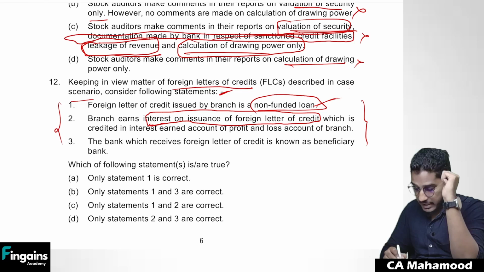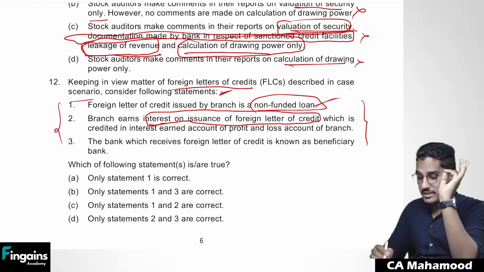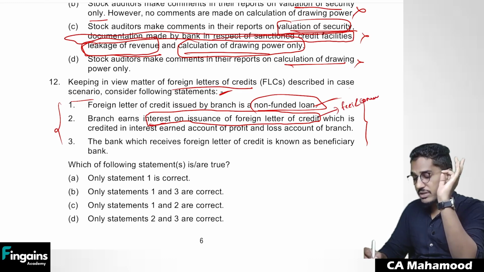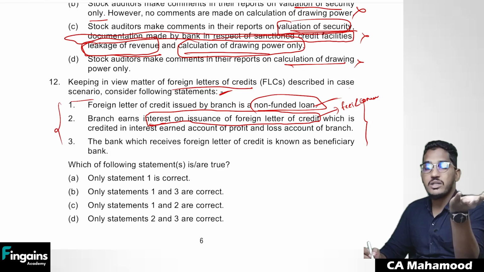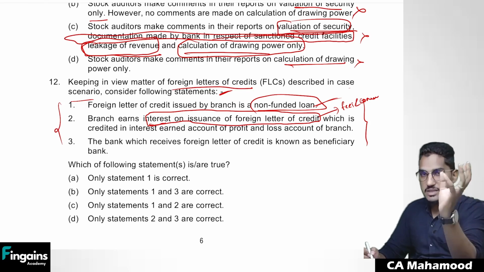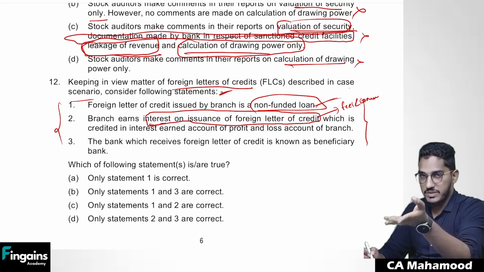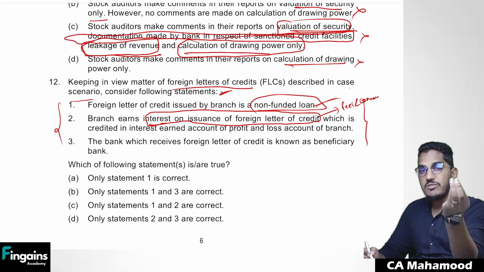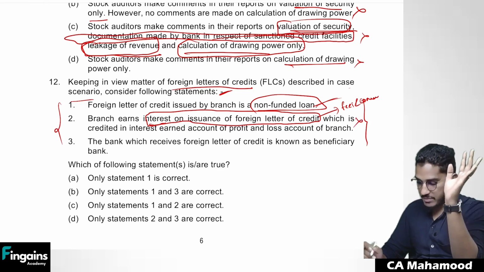Branch earns interest on issuance of foreign letter of credit which is credited in the interest account. No, by giving letters of credit, bank will not collect interest. Bank will collect something in the name of fees and commission. They are not going to collect interest on letters of credit. They are not giving any loan. If it is a funded advance, interest will be there, but letter of credit is not a funded advance. No money is flowing out of the bank. It is just like acting as a guarantor or something. For that they will receive fees or commission. It will not collect any interest. So second statement is wrong.